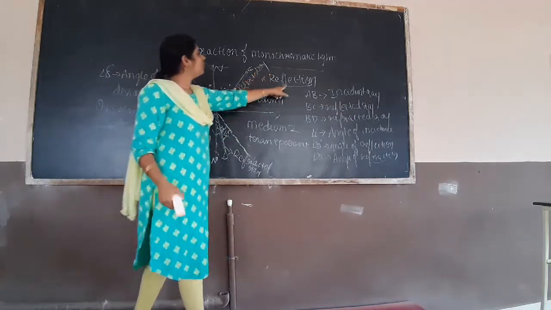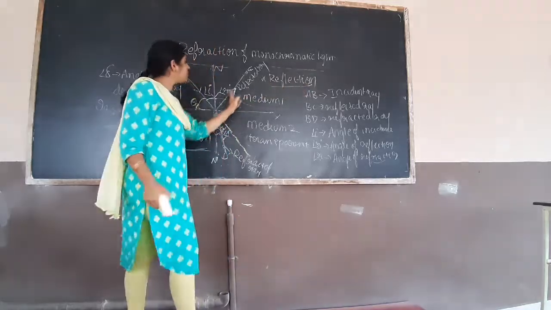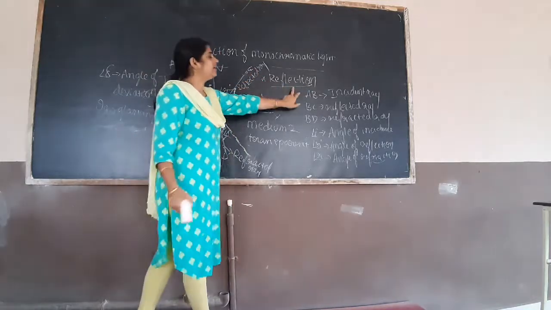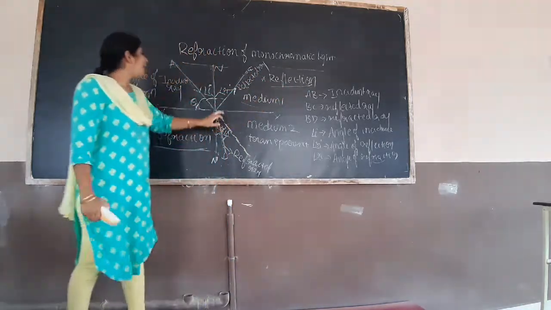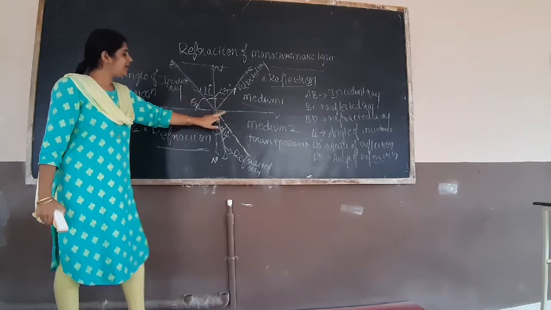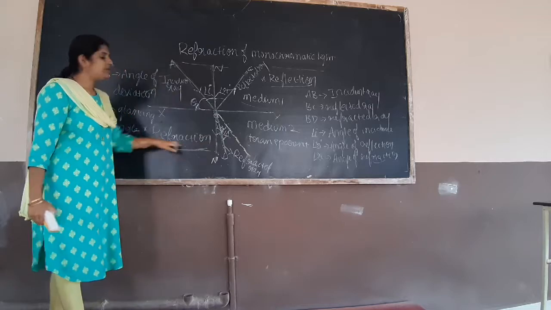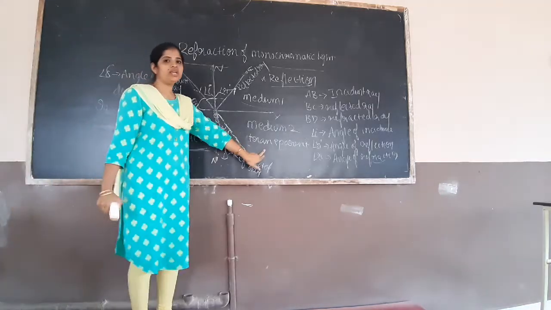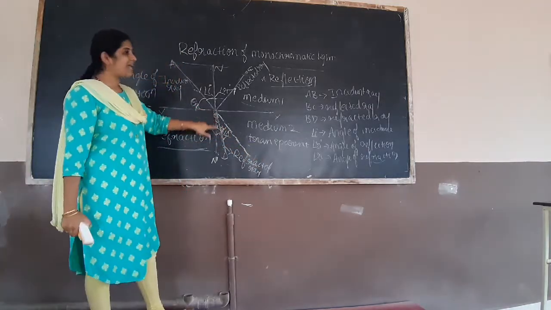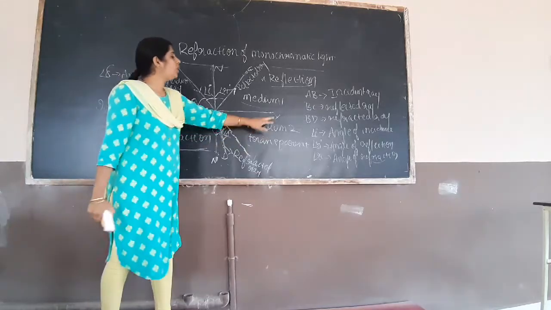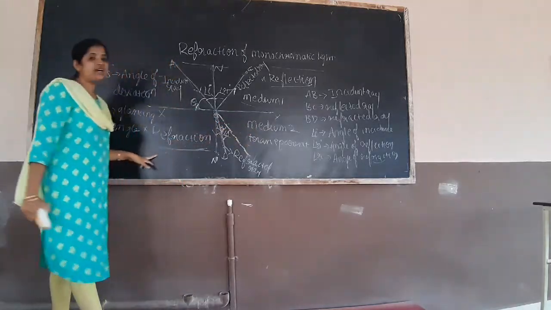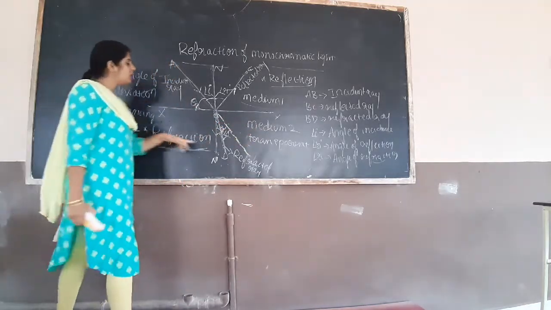That process we call reflection, the bouncing back of the light ray. And some part of the light ray enters medium 2. That is known as refraction. Here a transparent material is there, so transmission to medium 2 occurs, and we get the refraction process.